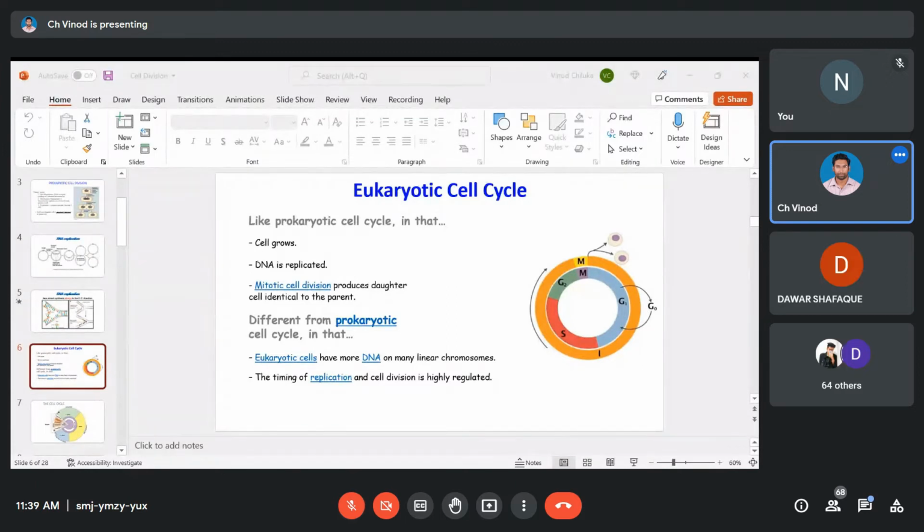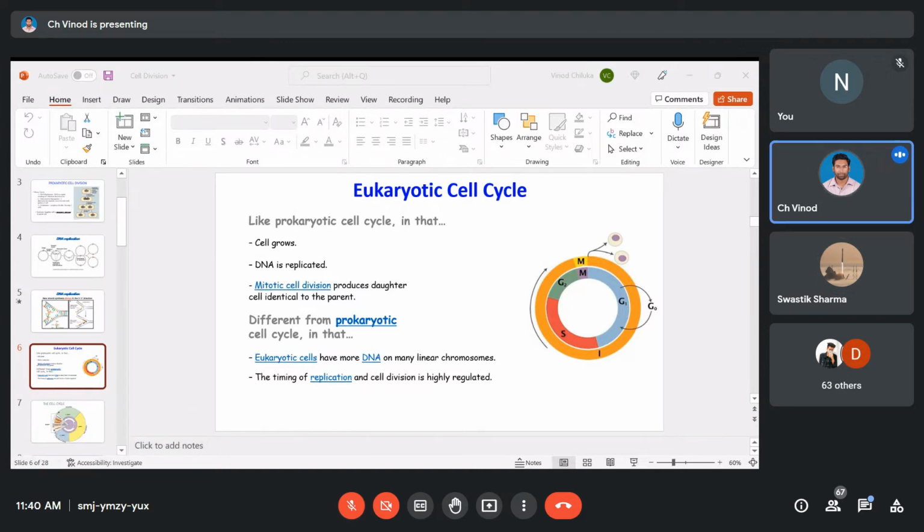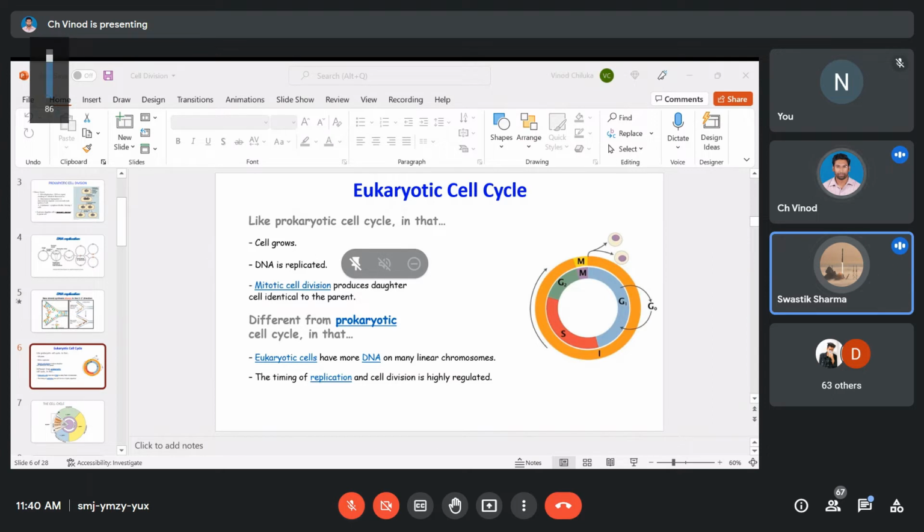Dawar, can you just tell me names of two organelles of the cell? One will be mitochondria, and second will be cell wall. Will it be considered an organelle of a cell? Yes, you can consider plasma membrane and cell wall as organelles also. Good, Dawar, you can mute yourself. Now, Swastik Sharma. Two more organelle names, please. Golgi apparatus and ribosomes. Very good.